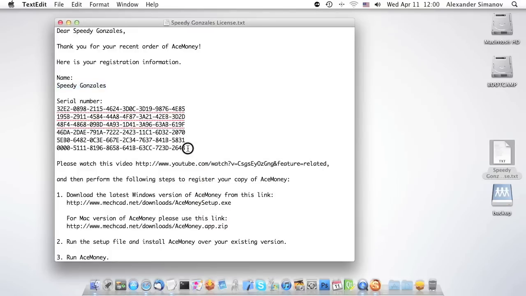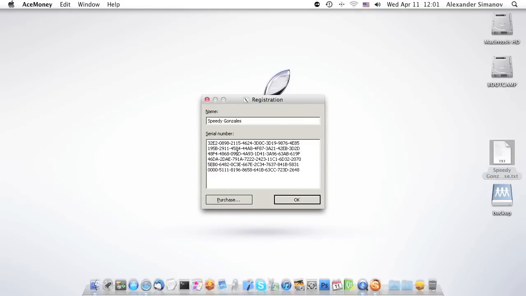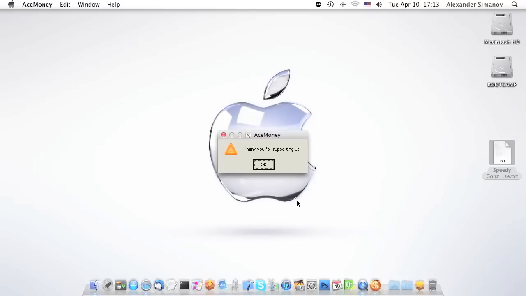Repeat this process for the code. At this point, your software is registered and ready to run for the first time.